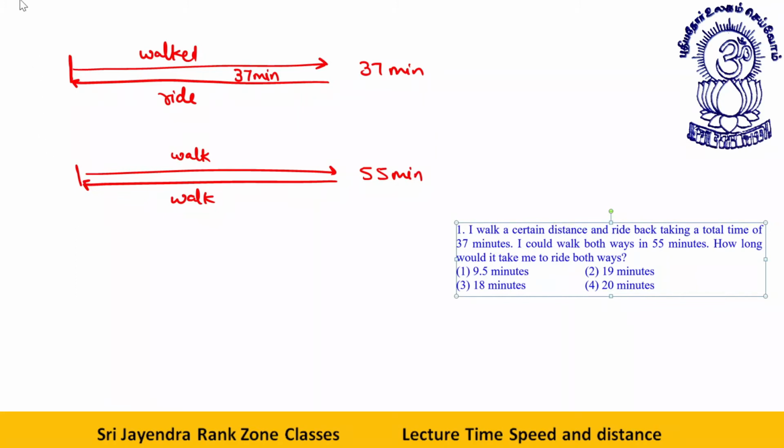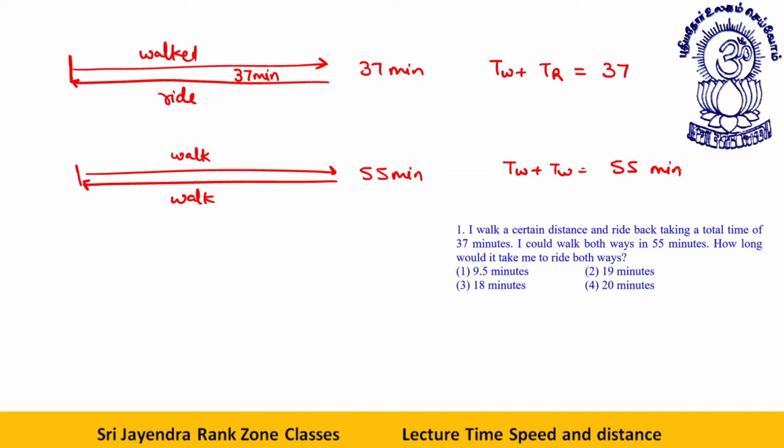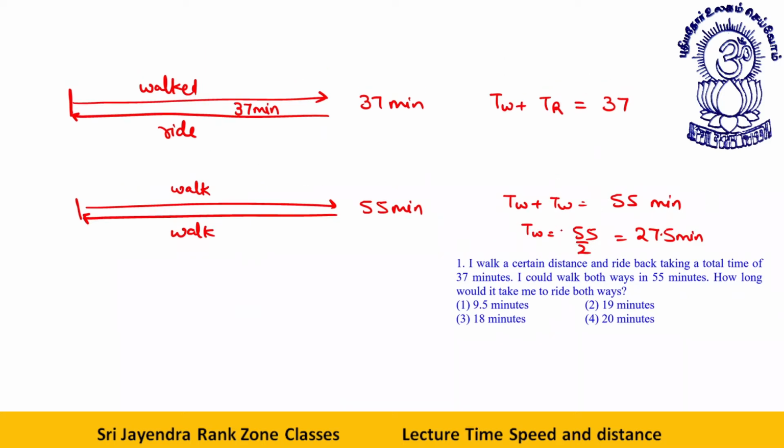See, if I solve this question on an equation basis, time for walking plus time for riding is equal to 37. Next, time for walking plus time for walking is equal to 55 minutes. This means twice the time for walking is 55 minutes. So single time for walking will be 55 by 2, or 27.5 minutes. This is the time for walking. So what will be the time for ride?